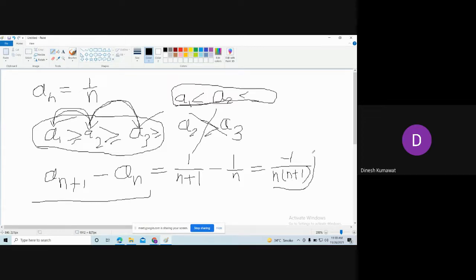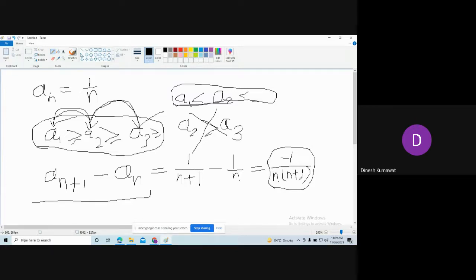Now observe this term. What do we know about n? I mean, n is positive or negative? Positive. n is positive because we are picking n from the set of natural numbers. What do we know about n plus 1?